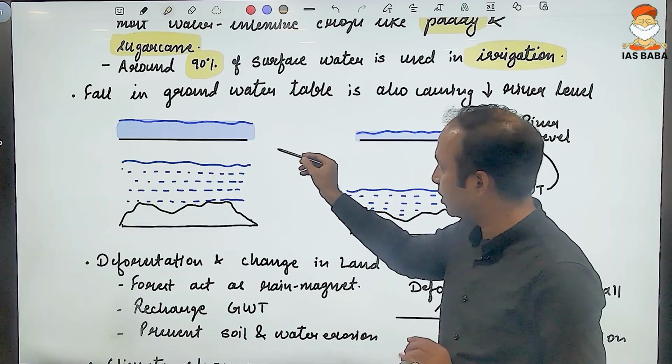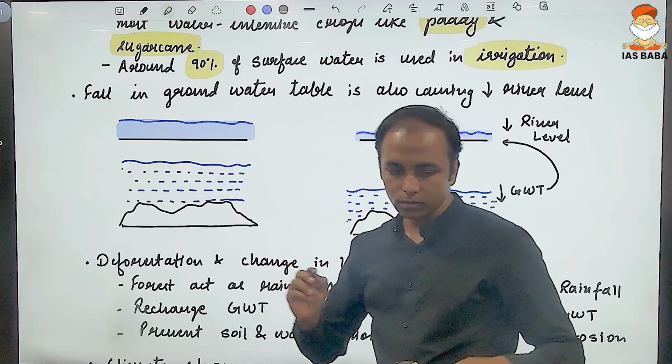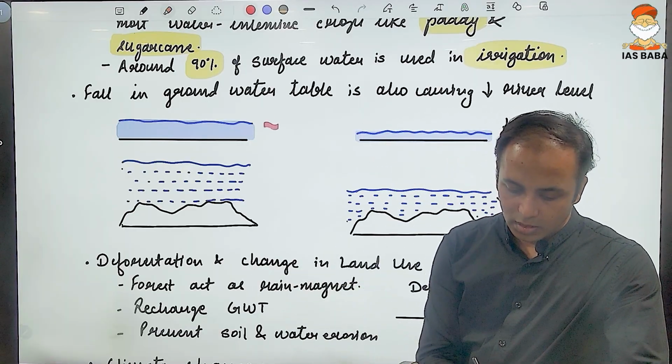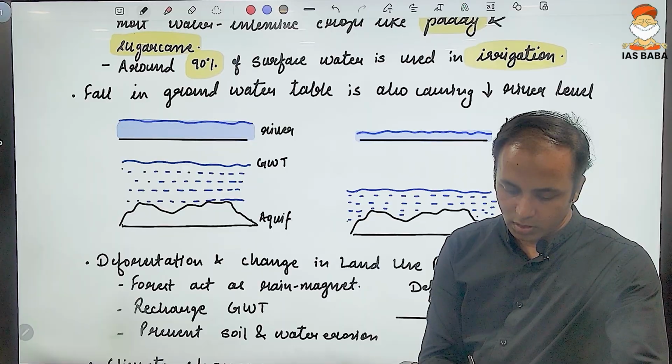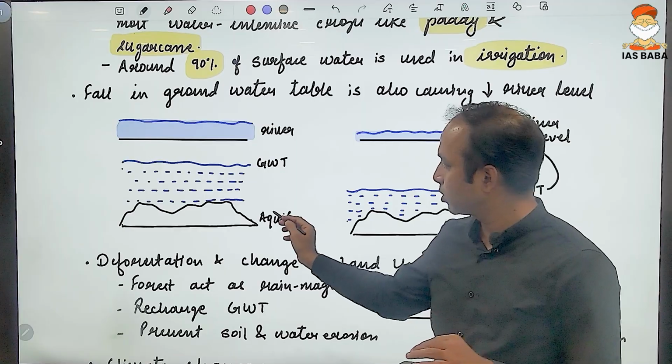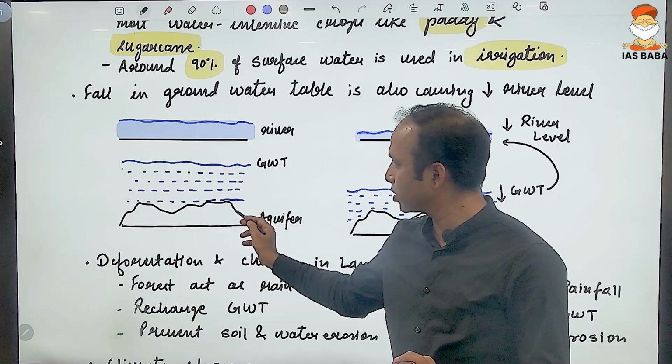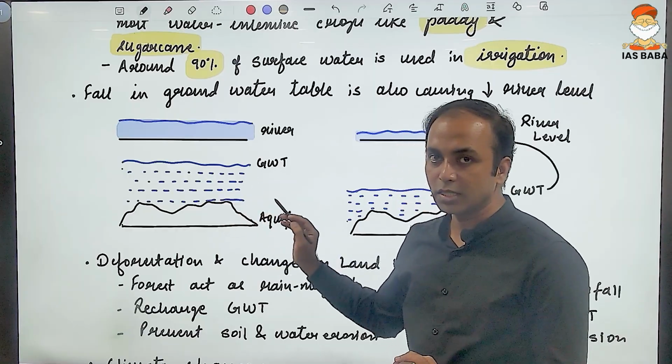So try to understand that this is the river, and you consider that this is the groundwater table, and this is the aquifers. Aquifers are permeable porous rock systems wherein the groundwater is stored.